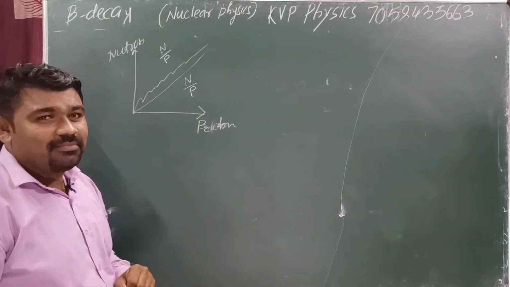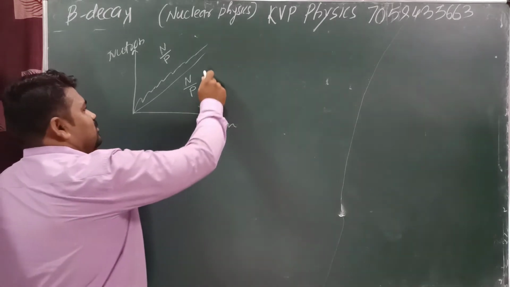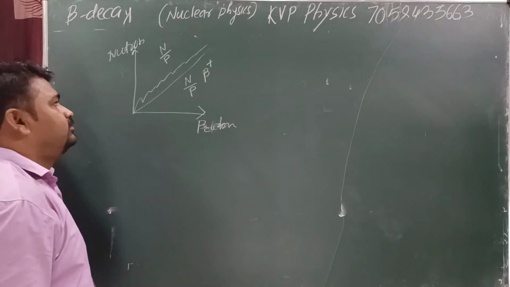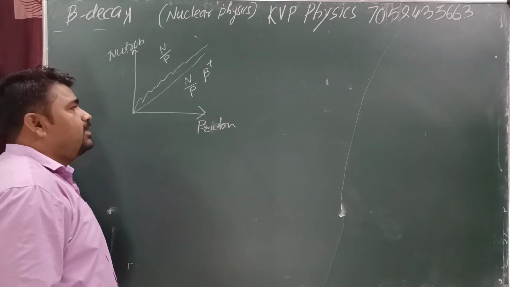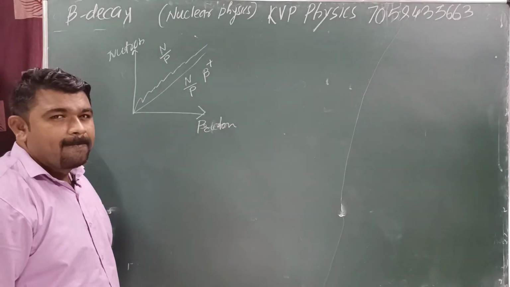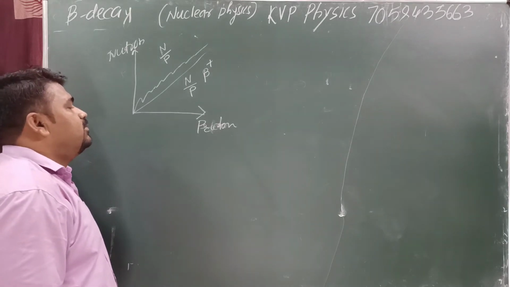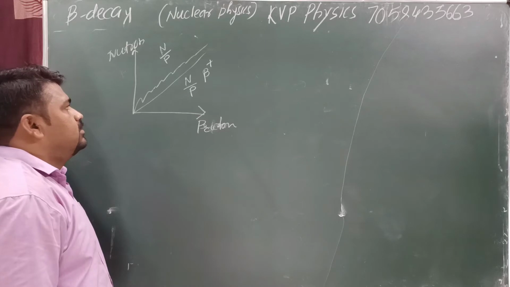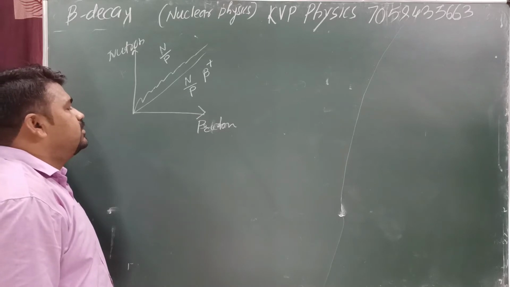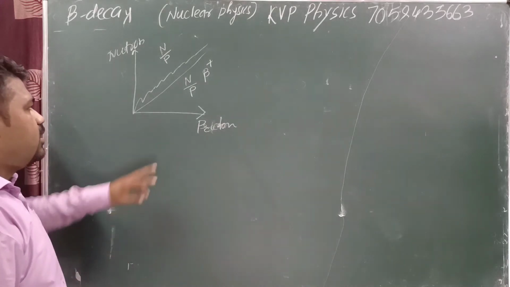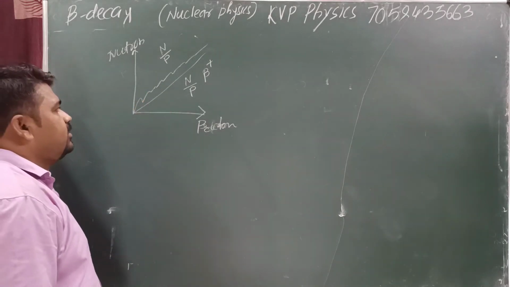Why is beta plus possible? Because here proton is converted into neutron and going to the stability. Okay.